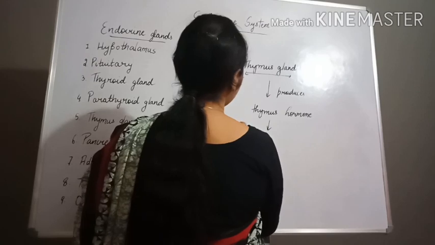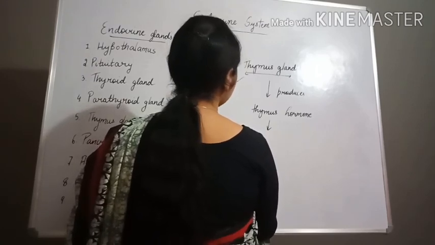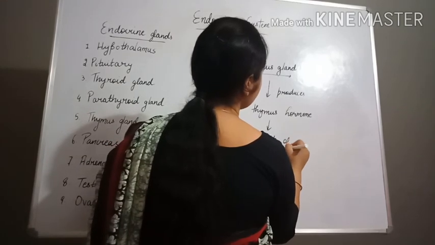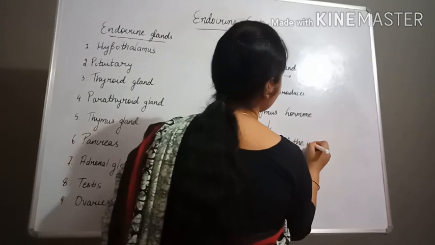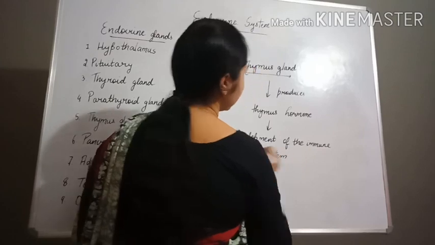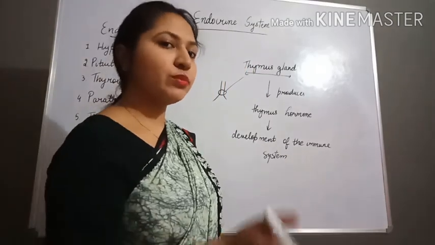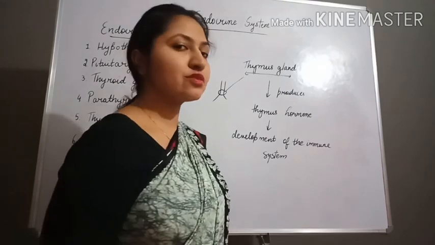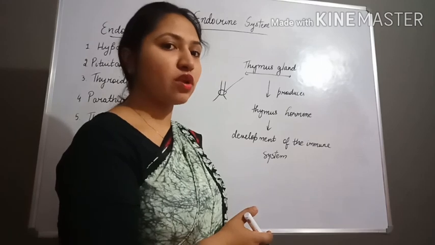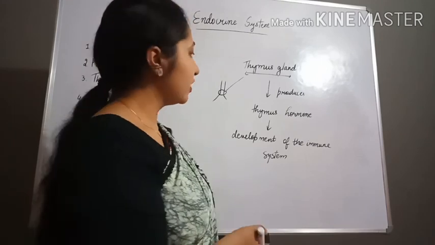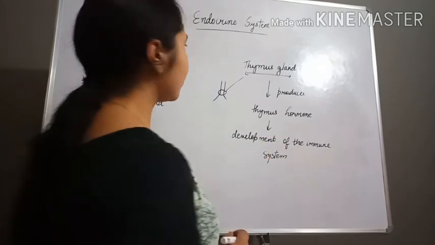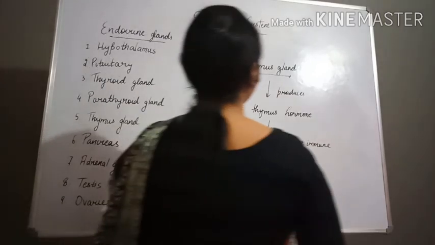It helps in the development of the immune system. How? In higher classes you will come to know that particular T cells are there, so it helps in the proliferation of the T cells. In this manner, it helps in the development of the immune system. Now next we will discuss the pancreas.